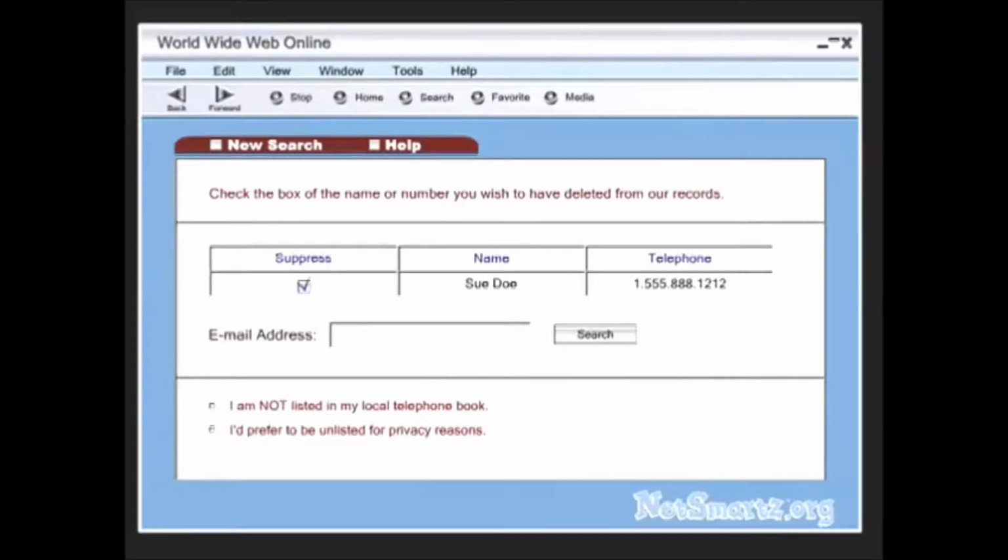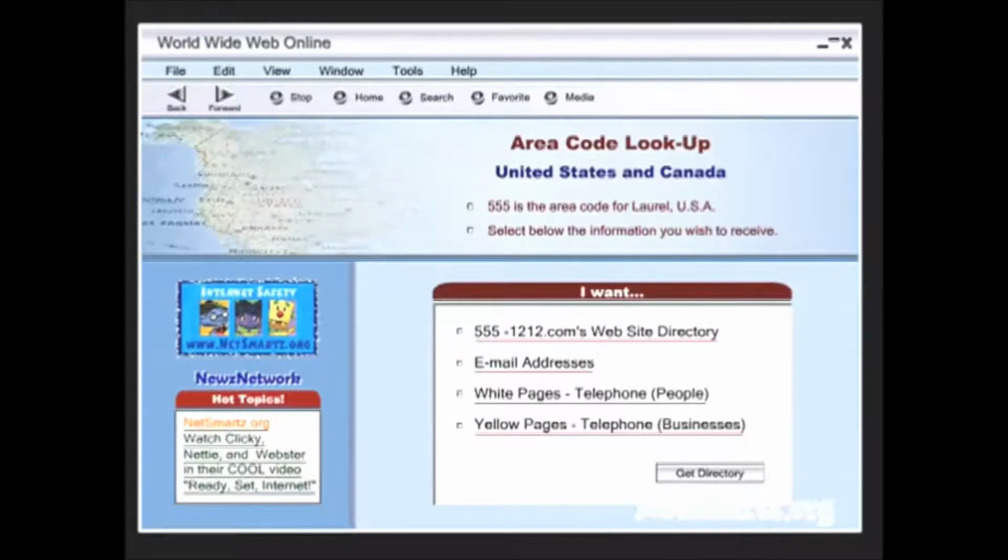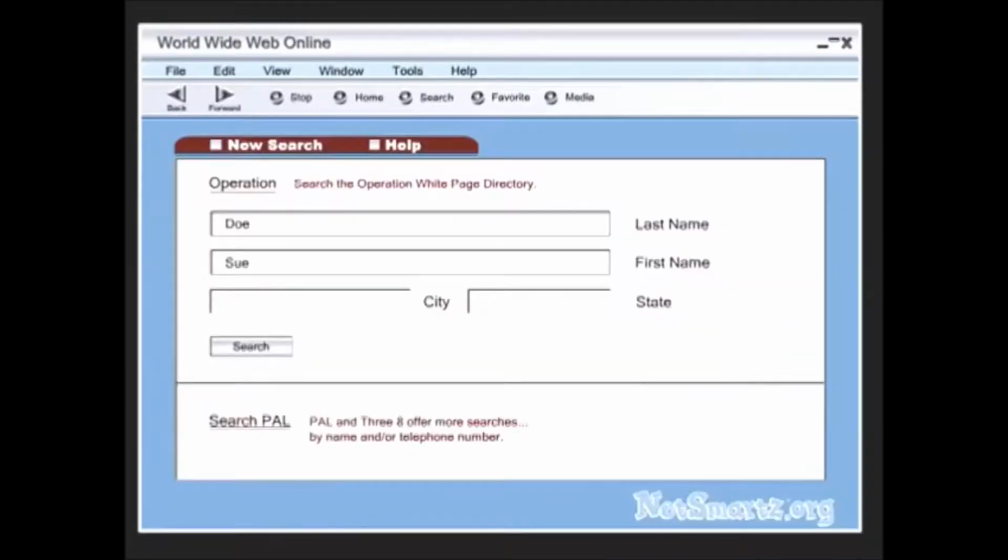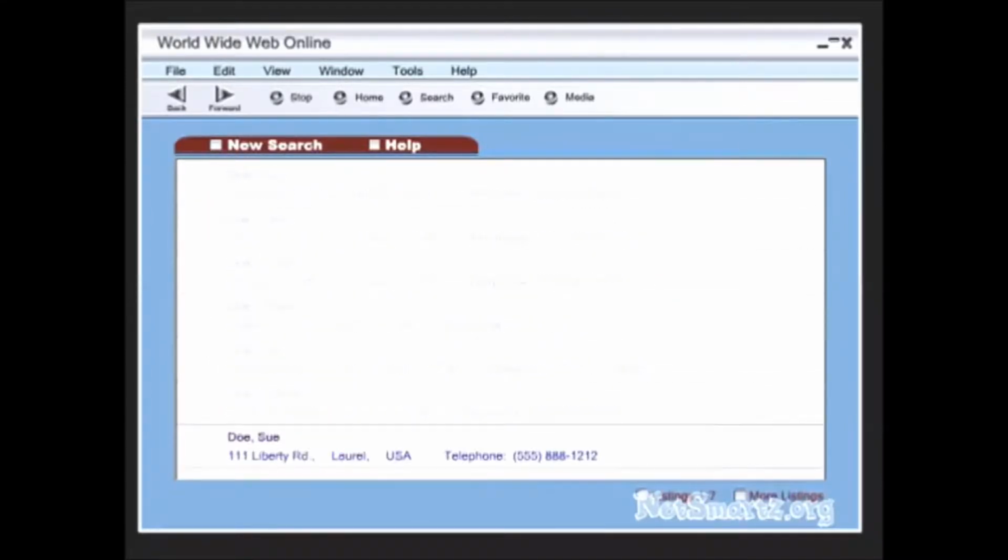As for Teresa, we now have her last name. Let's see what information we can get searching with it. We'll need another directory. How about the white pages? With every additional piece of information, we can perform more searches. We'll enter her last name and start our next search. I bet we can find out where she lives now that we have her name. There she is. Laurel. I'm not familiar with that town.